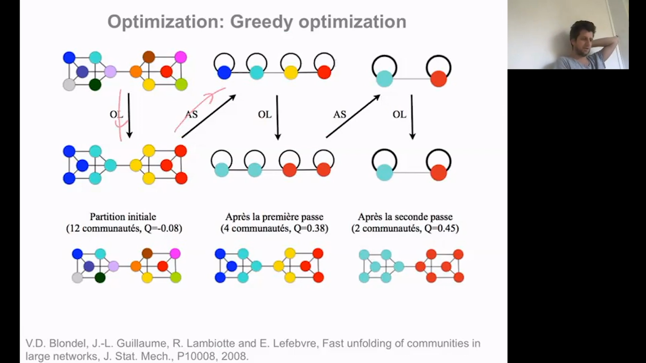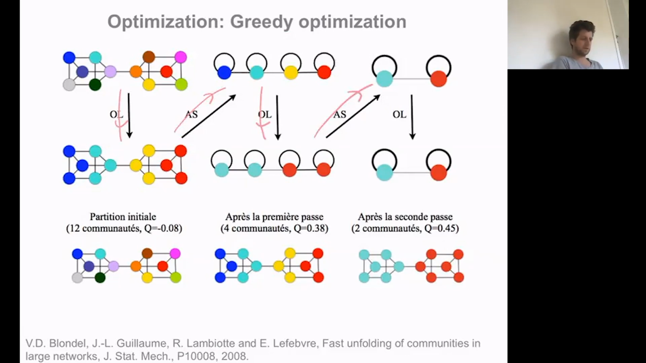We do optimization again, we do coarse graining again, and we arrive at a configuration where if we try again to do some local optimization, we don't observe any improvement anymore. That basically means that the algorithm reached its maximum. We cannot improve modularity anymore by this sequence of two types of steps, and hence, we stop the algorithm.